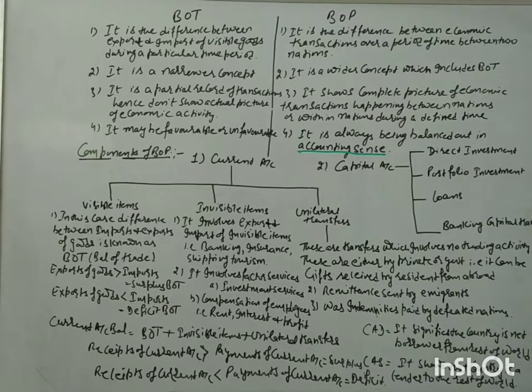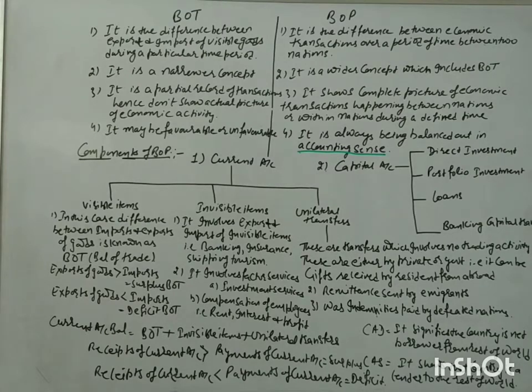So that is coming under the definition of balance of trade, or we can say the visible items of balance of payments. Okay. So if the export of goods is more than import of goods, then we say that we are having a surplus balance of trade. If the export of goods is less than import of goods, then we say that we are having a deficit balance of trade. Okay. So that is the first basic aspect.